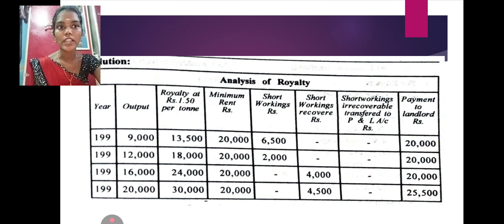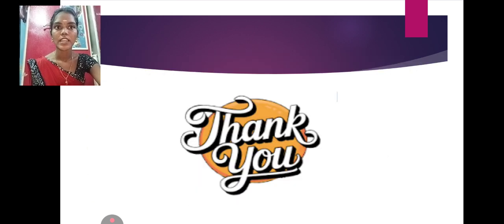The reason for 25,500 is that the final year royalty value is 30,000 and the short working recovered is 4,500. So 30,000 minus 4,500 is equal to 25,500. This is the analysis of royalty table. We have calculated it. Thank you.